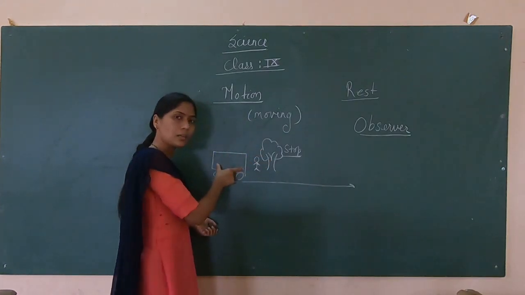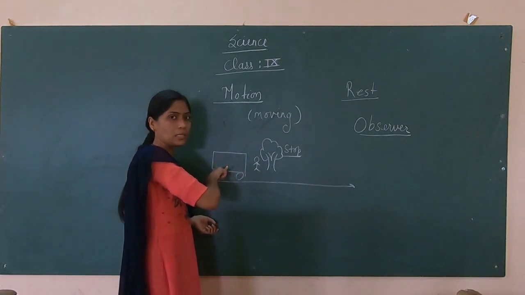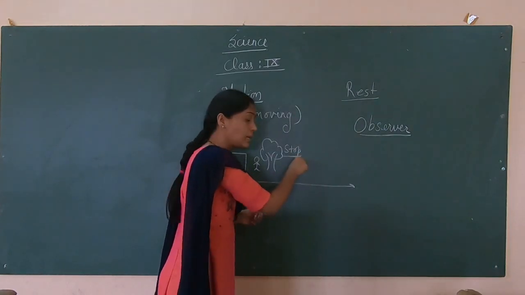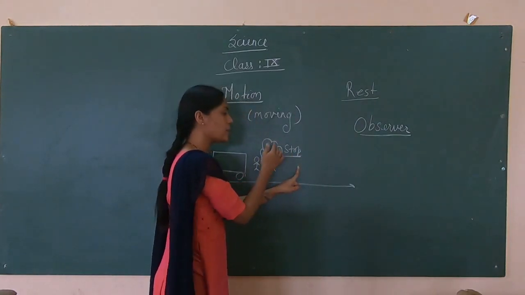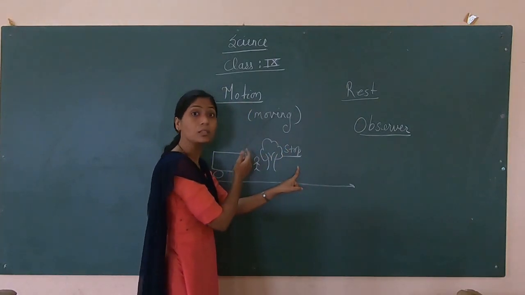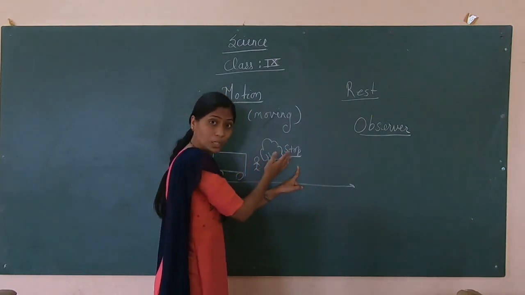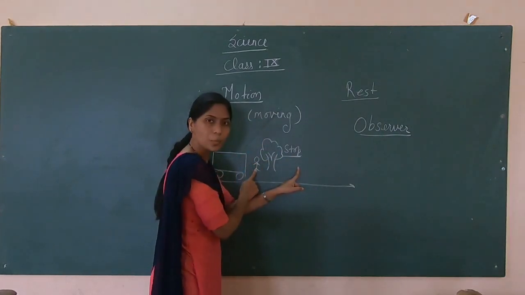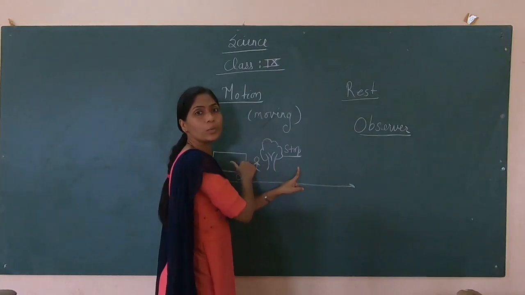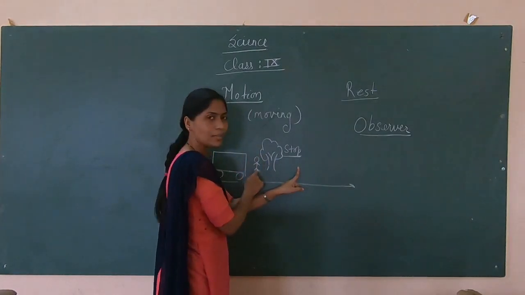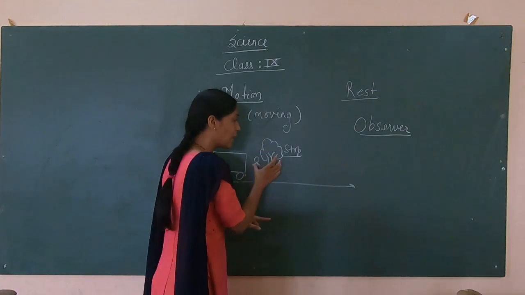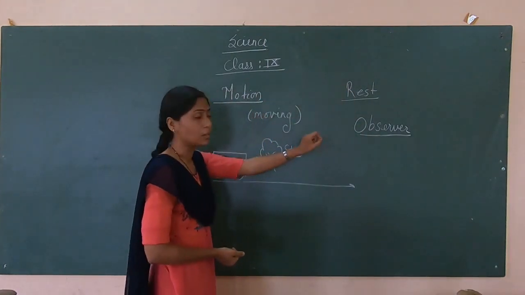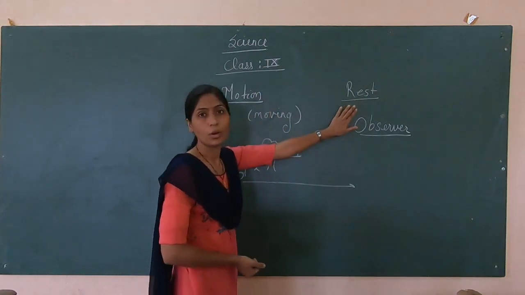But let us consider the person sitting in the bus. When it moves, what will that person say? That the tree is moving in the backward direction. The tree is in motion, correct? And he can also say that this person is moving in the backward direction. But actually he is not moving. That means it totally depends on the observer whether the object is in motion or at rest.